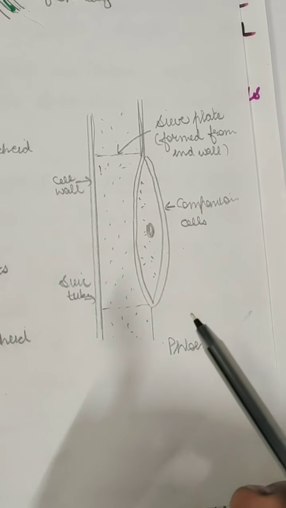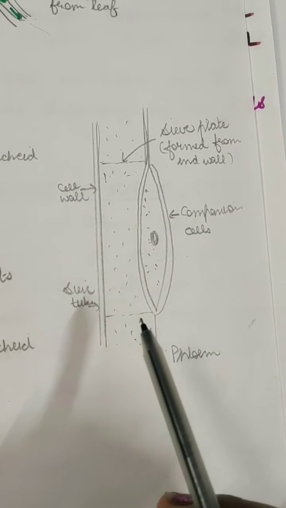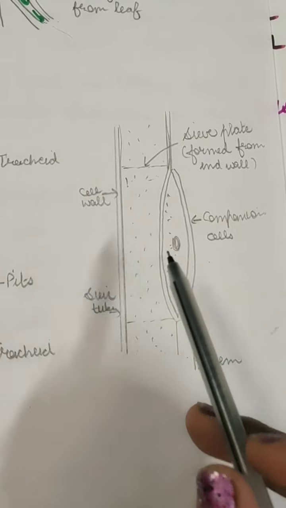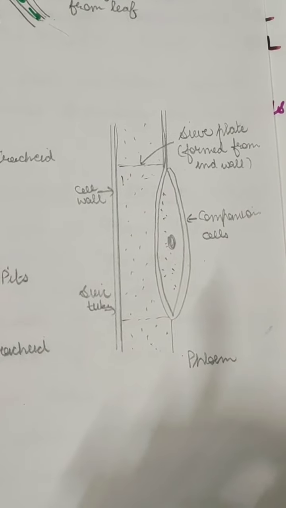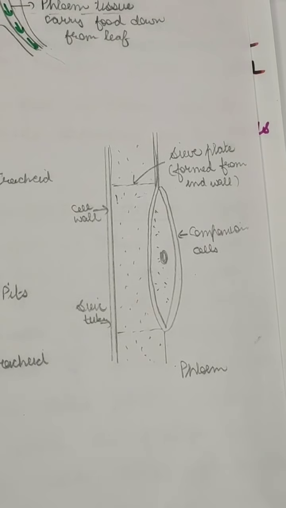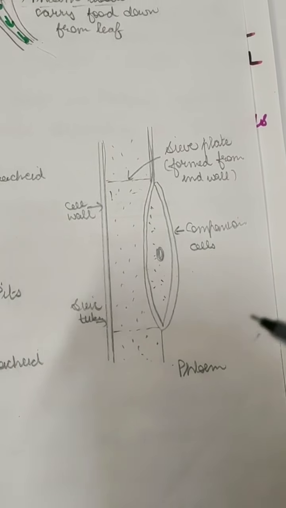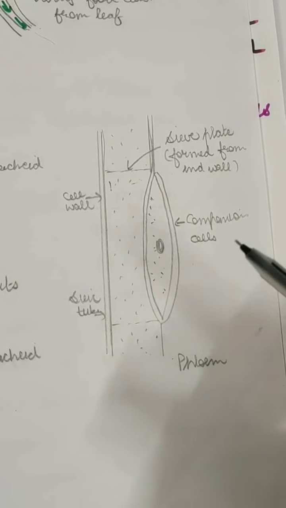There are 4 types of phloem, but the main ones in this function are sieve tubes and companion cells. The other one is xylem vessels, which you know are dead cells, and the other is phloem parenchyma, which will store the food. But in the case of transportation of food, we call it translocation.